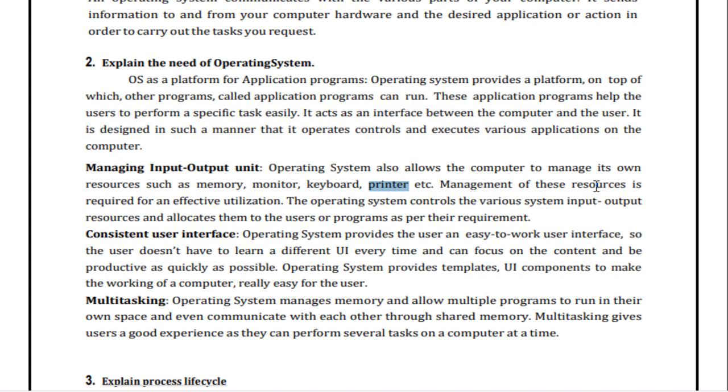Management of these resources is required for effective utilization. The operating system controls the various system input-output resources and allocates them to the user or program as required. So this is the second point, managing the input-output unit.